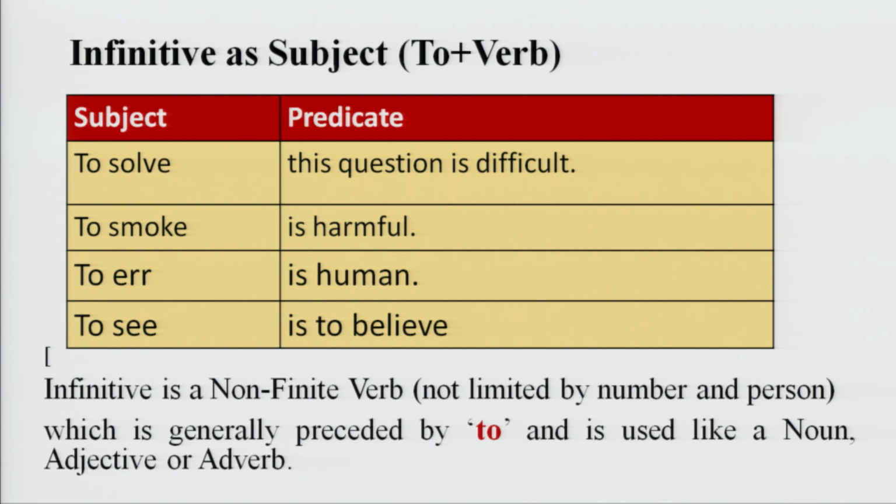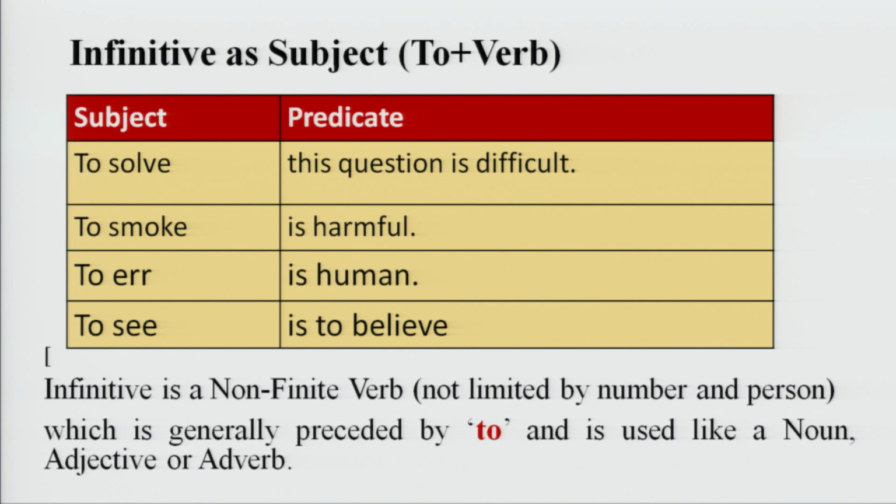To plus verb is the structure of infinitive. Read these examples carefully. To solve this question is difficult. To smoke is harmful. To err is human. To see is to believe.